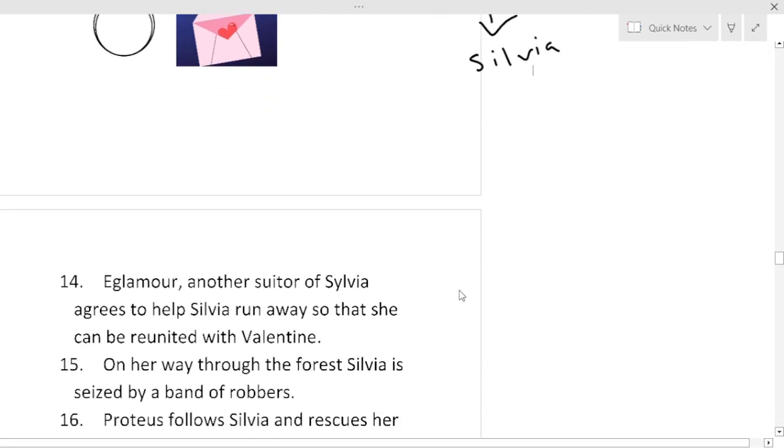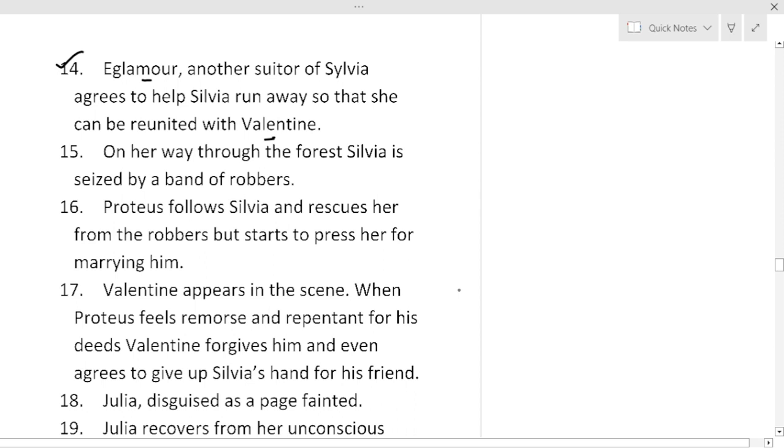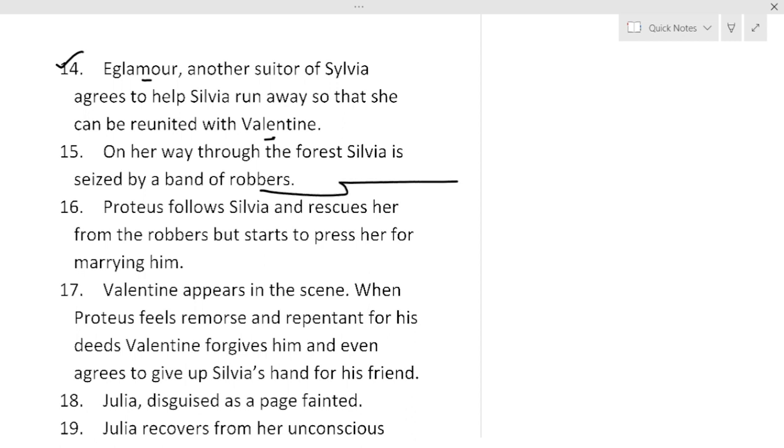In the meantime, Eglamour, another suitor of Silvia, agrees to help Silvia run away so that she can be reunited with Valentine. This is actual love. Now, on her way through the forest, Silvia is seized by a band of robbers. And these are the same robbers who previously made Valentine their captain. Now, before the robbers can take Silvia to Valentine, Proteus follows Silvia and rescues her from the robbers, but starts to press her to marry him.